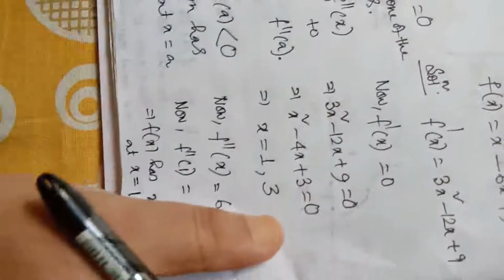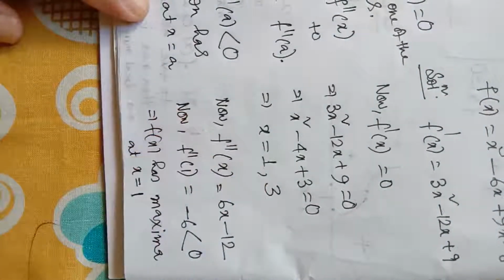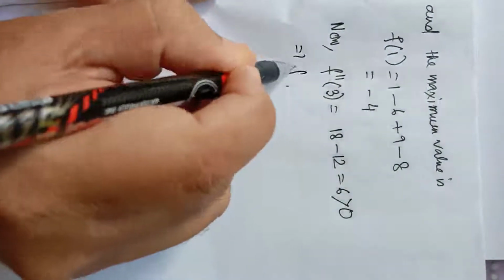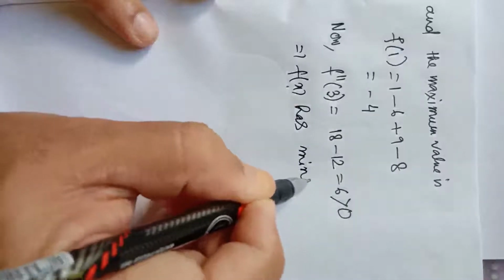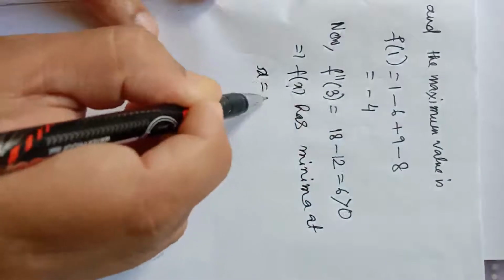Next, there is one more stationary point, x equal to 3. So you have to find f double dash 3. f double dash 3 equal to 6, which is positive, implies f(x) has minima at x equal to 3.